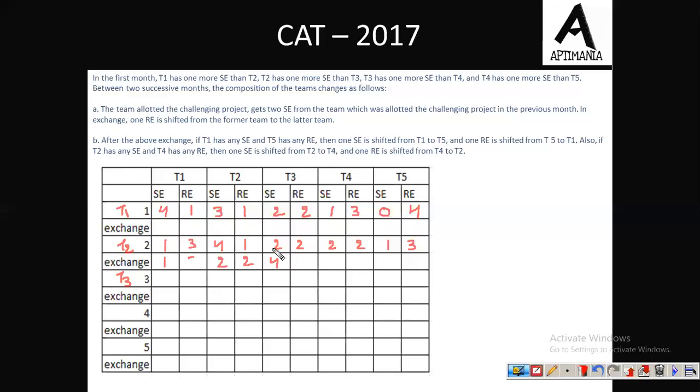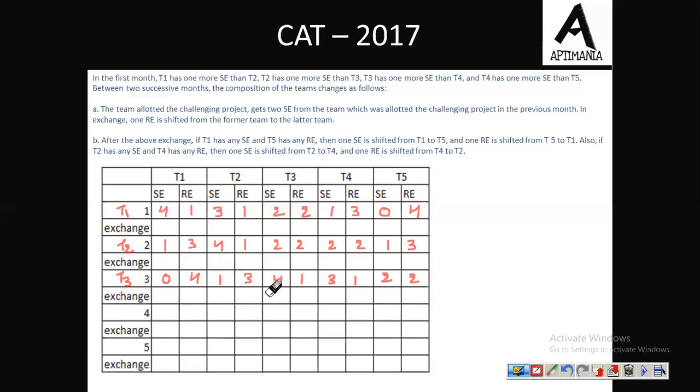टीम 1 में अभी तक कोई exchange नहीं हुआ है. टीम 3 में हमको 2 SE मिल चुके हैं और हमने एक RE दे दिया है. So here the number of REs must be 1 then. Team 4 में अभी तक कोई exchange नहीं है and team 5 में we don't have any exchange. Now what will happen? Condition number B will come into play. Here we have SE. यहाँ पर हमारे पास RE है तो यहाँ से SE चला जाएगा यहाँ पर और यहाँ से एक RE आ जाएगा यहाँ पर. Now we'll check for the condition in team 2 and team 4 as well. यहाँ से एक SE जाएगा यहाँ पर और यहाँ से एक RE जाएगा यहाँ पर. Team 3 में there is no such condition given to us, तो वही रहेगा. Now again I am removing this.